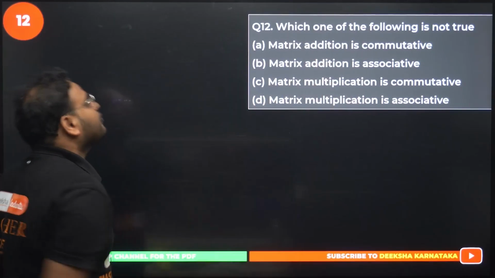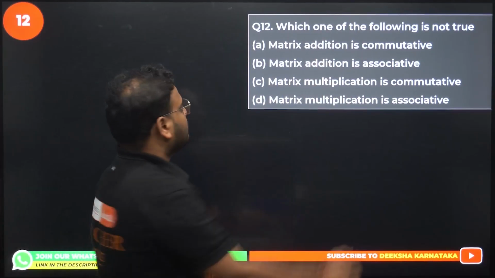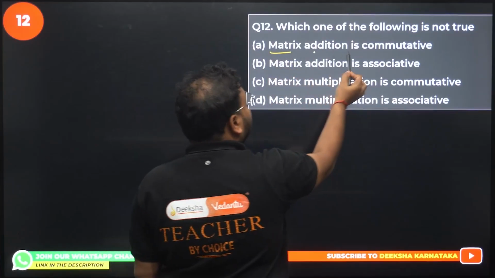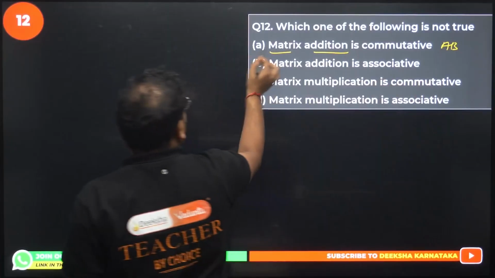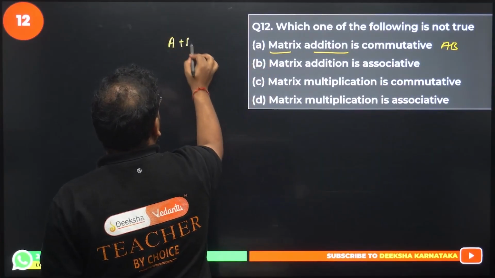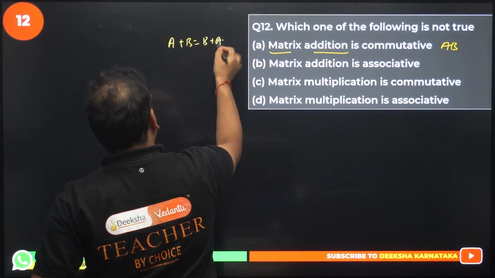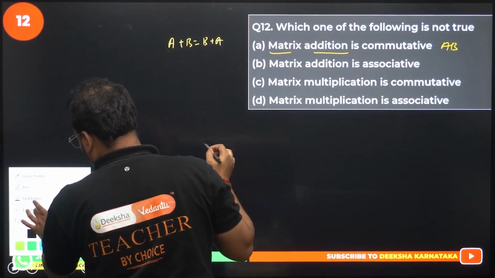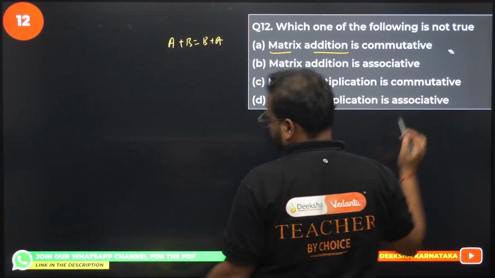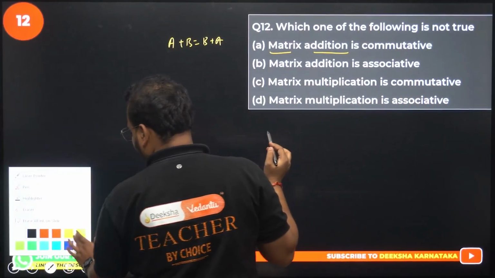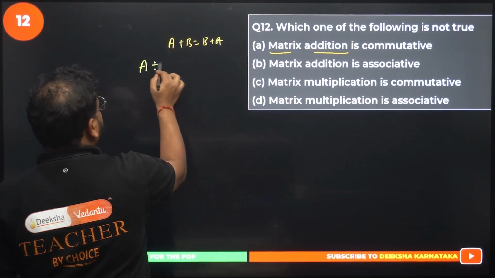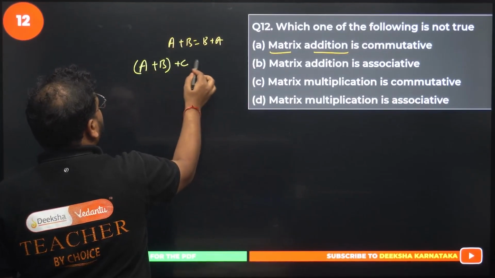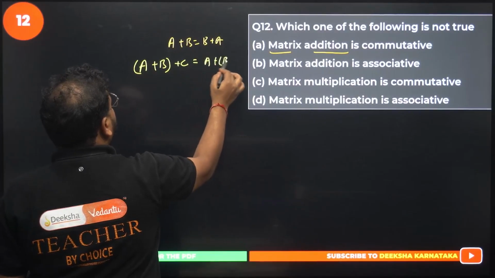Question number 12 now. Which one of the following is not true? It's true, right? Matrix addition is commutative. We can add, no? A plus B. This is addition, no? So A plus B is equal to B plus A. It's true. It's not false. It is correct, sir. Next up, let's proceed. We have addition is associative in nature. Correct. This is also right. A plus B plus C is equal to A plus B plus C.